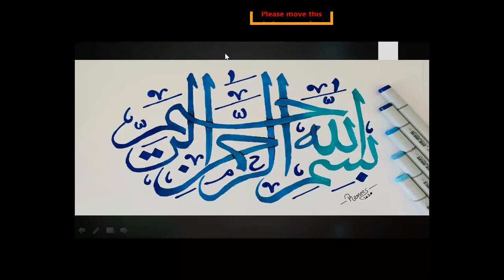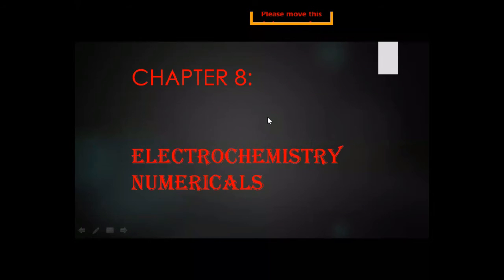So these are the instructions, and today the chapter name is electrochemistry and the topic is numericals. In the last two classes we started the electrochemistry chapter and discussed general terms like electrochemistry, electrolytes, non-electrolytes, Faraday's first law and second law. But today we are having the numericals. But first, let us know what electrochemistry is.